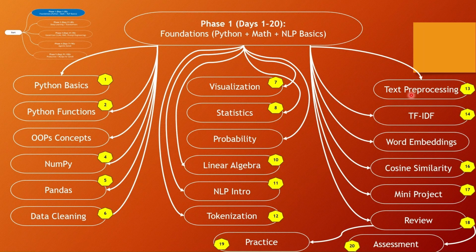And then we will move on to an excellent and interesting topic called TF-IDF, which is nothing but term frequency inverse document frequency. It's a technique for measuring the importance of a word in a document relative to a collection of documents. We will see a real life example of how to use TF-IDF. And then we will move on to word embeddings. In this area, we will be learning about numerical vector representations of words that capture semantic meaning and relationships.